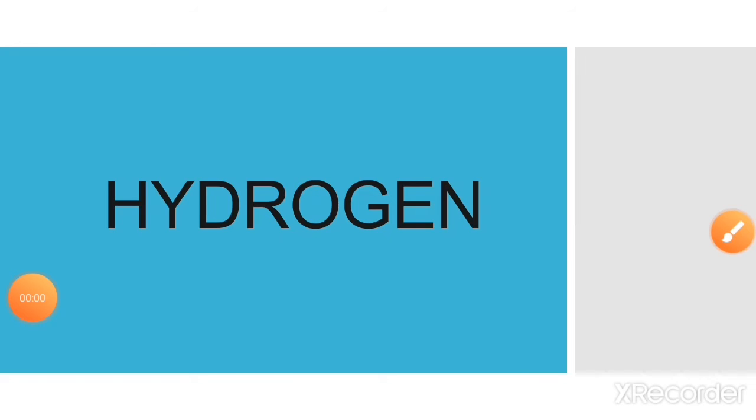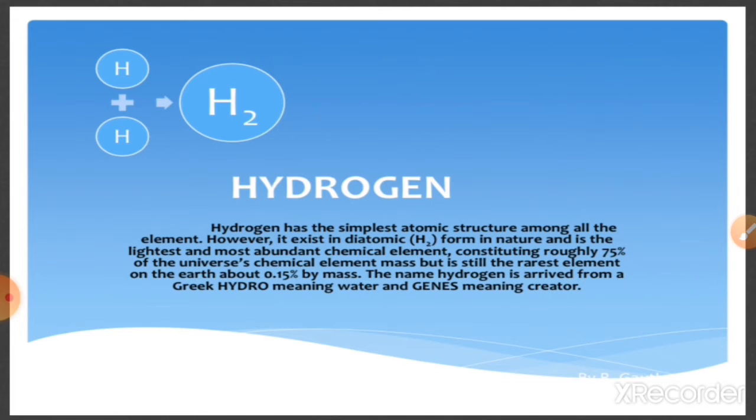Good morning, students. Today we will start with a new chapter, and the name of the chapter is hydrogen. In today's lecture we will study different concepts like the occurrence of hydrogen, the position of hydrogen in the periodic table, isotopes of hydrogen, and the hydrides. So let's start one by one.